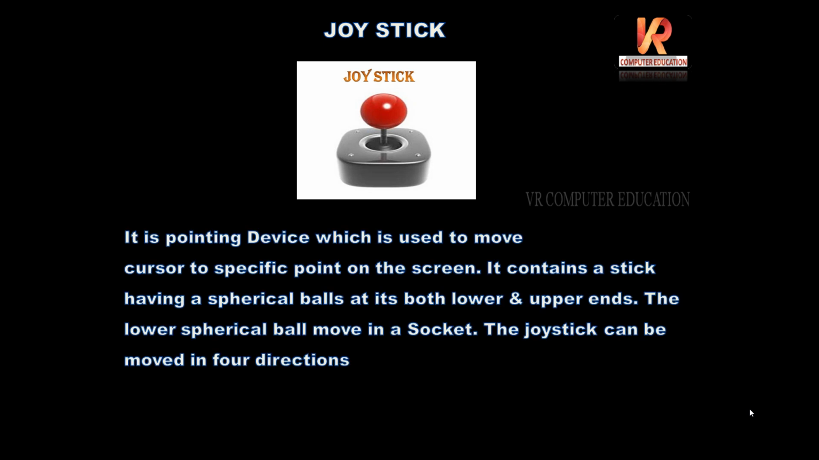It is a pointing device which is used to move the cursor to a specific point on the screen. It contains a stick having spherical balls at its lower and upper ends. See, at the upper end you have the red color, that is a spherical ball. In the same way, the lower end also contains another spherical ball. The lower spherical ball moves in a socket. The joystick can be moved in 4 directions.